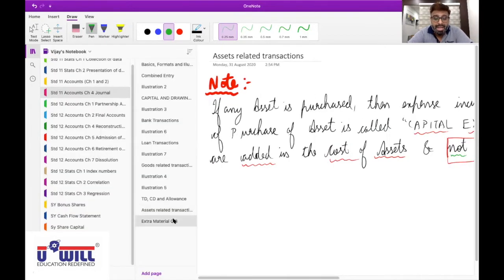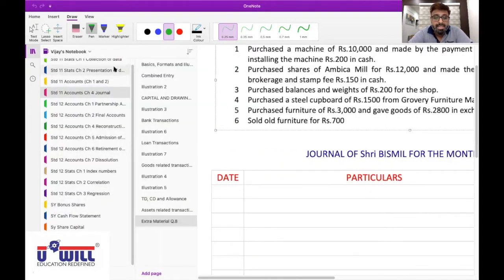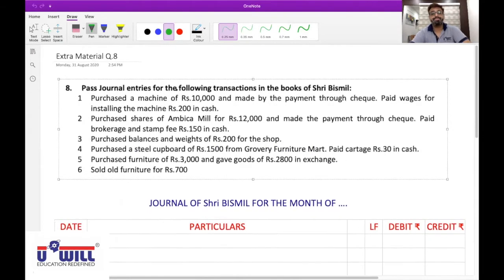Take out the extra study materials pamphlet, everyone. Question 8. Take out extra study materials pamphlet, question 8. Did you all take it out? Yes, sir.